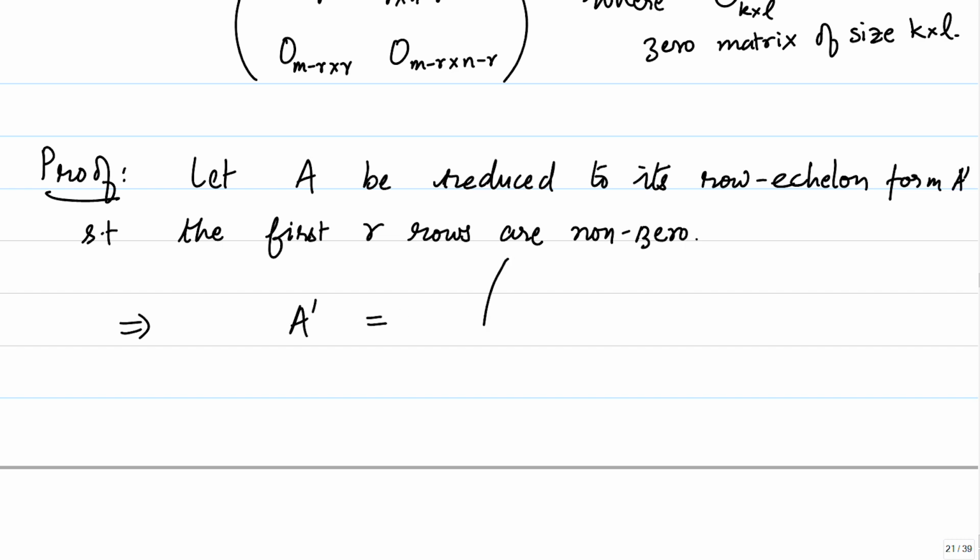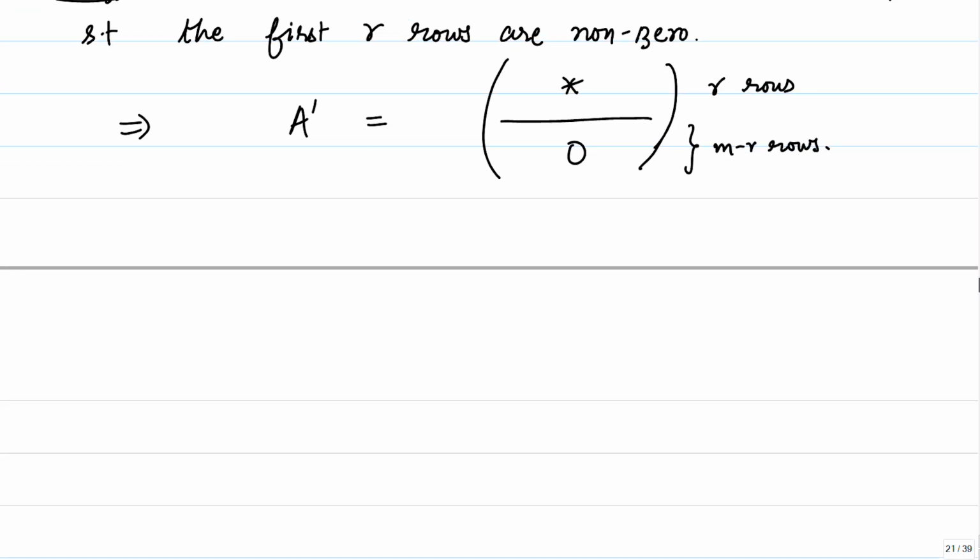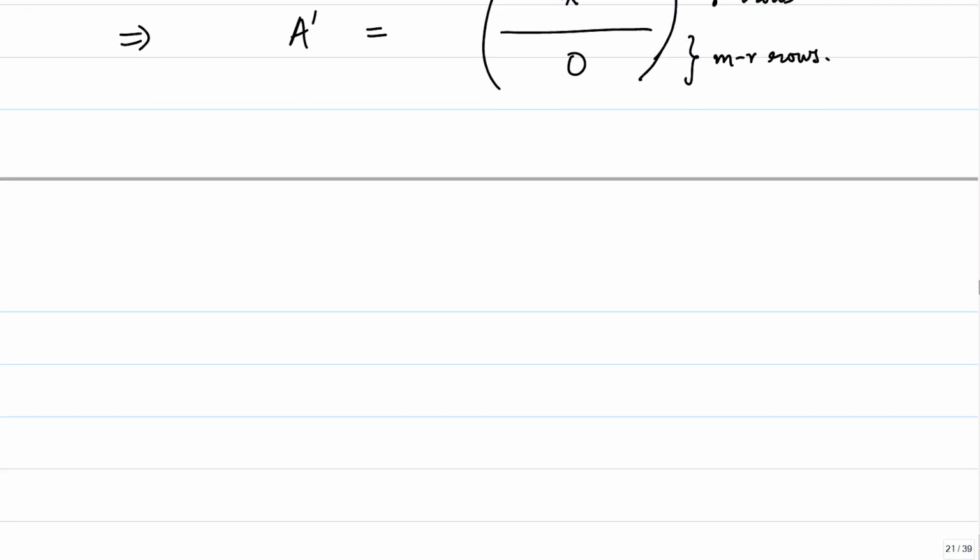A prime will have something in the first r rows, and in the final m minus r rows it is already 0. Now, let us work more on the matrix A prime.